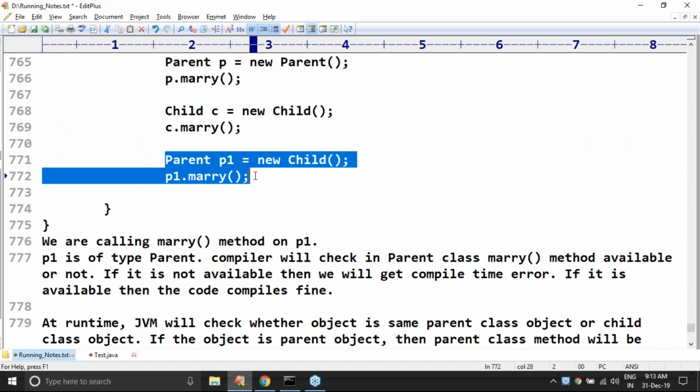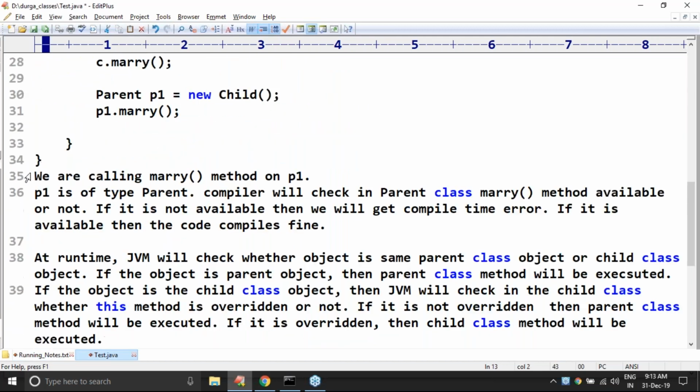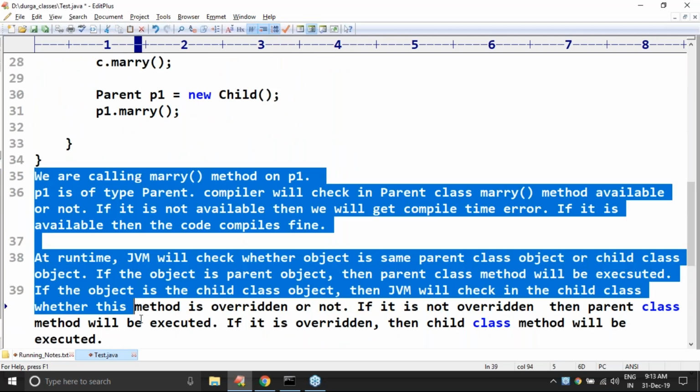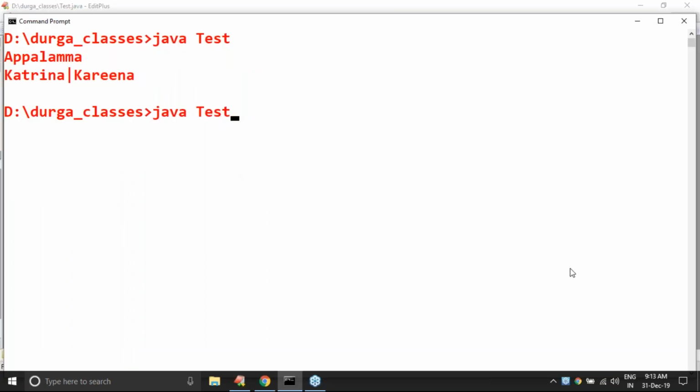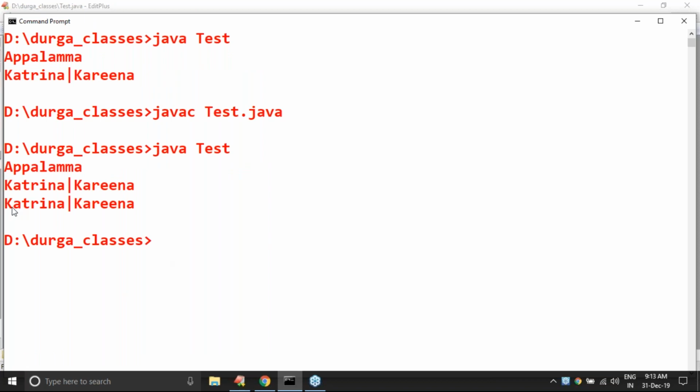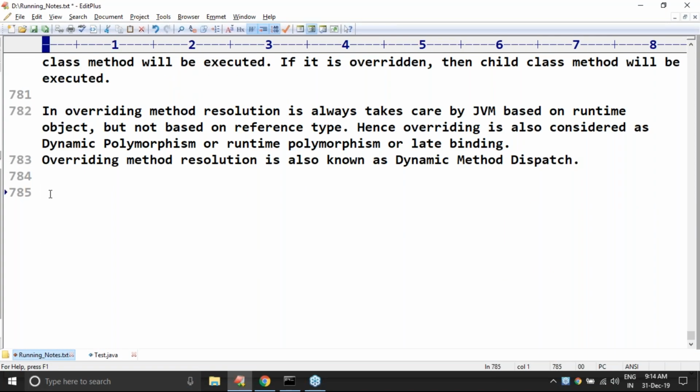Child class method only will get the chance, sir. Now let me execute this code. All this nonsense is not required. Just for your awareness sake, I'm taking it, sir. Now observe what answer you are going to get. In the last case, only the child method gets the chance. So just remember these two important conclusions. Better to keep them in your mind, sir.